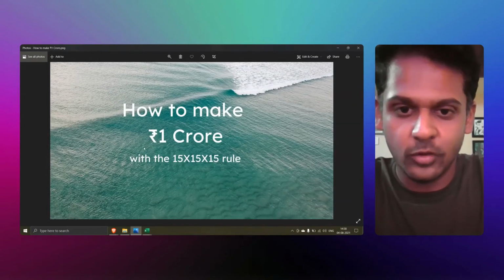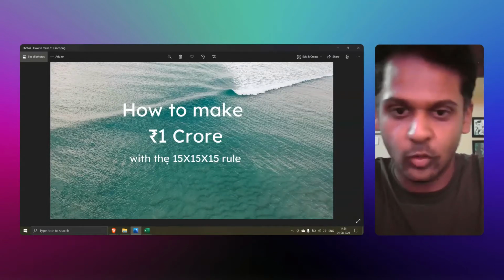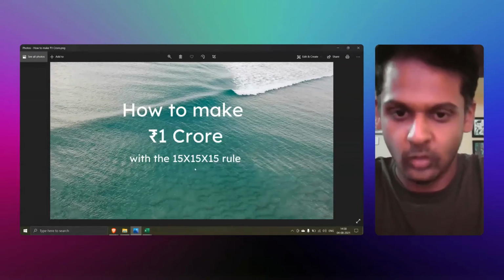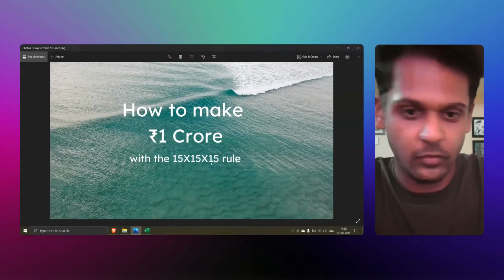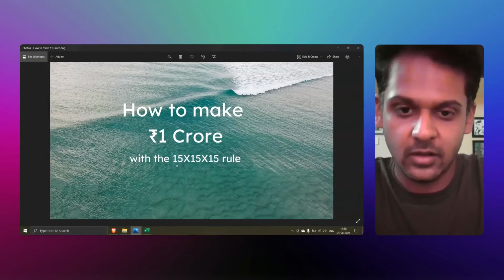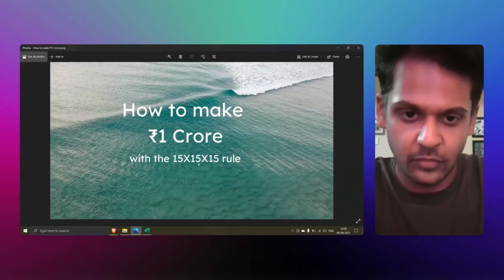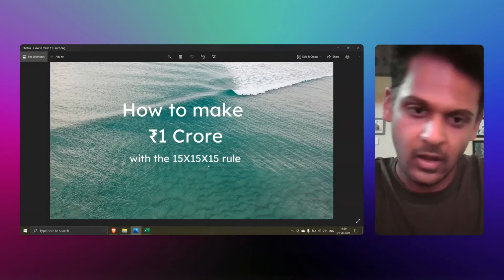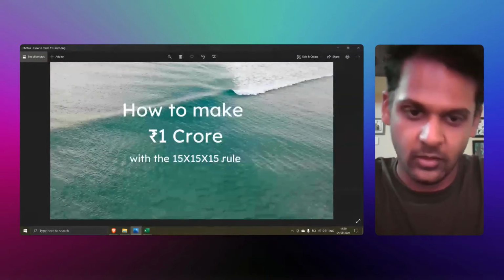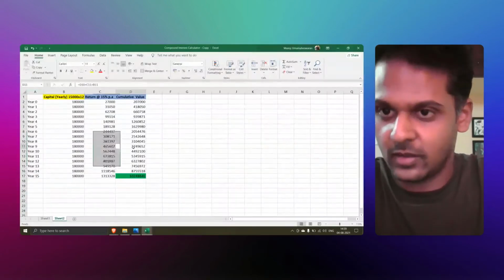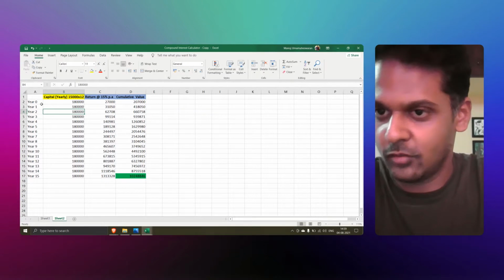So here I'm going to show the plan for achieving this goal of 1 crore with this rule. So what is this 15 into 15 into 15? The first 15 here is 15,000 per month, and the second 15 is 15% annual return, and the third 15 is 15 years. So let me show you in the Excel how the calculation works out.